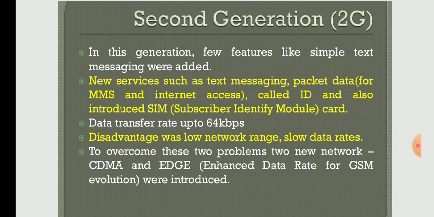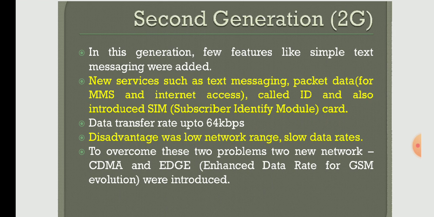And then MMS facility also started in 2G only, second generation only. Similarly, the SIM card concept, that is subscriber identity module concept, was also introduced in 2G only. Before that, we didn't have any such things like MMS, SMS, SIM card, all those things. But in 2G, all those things were introduced.